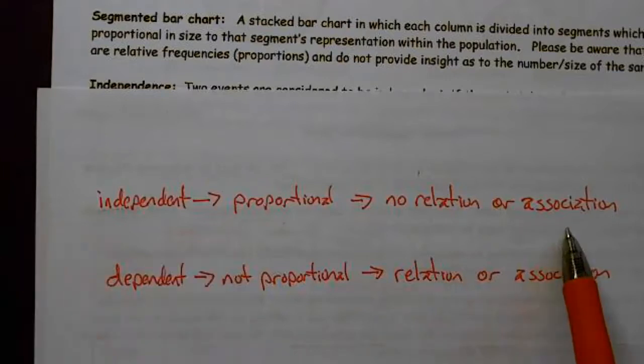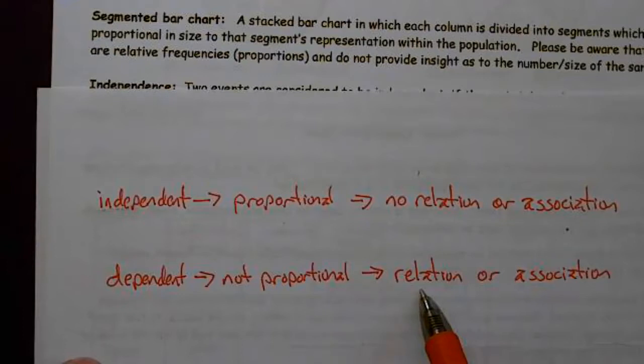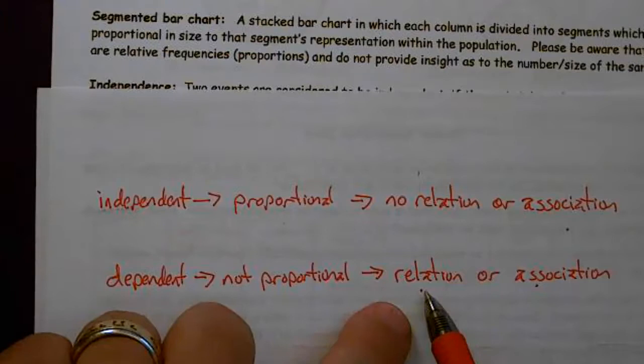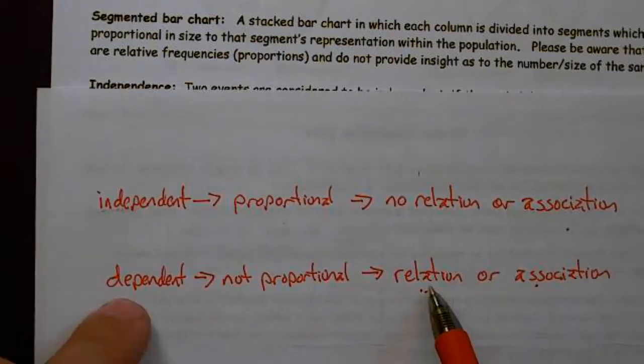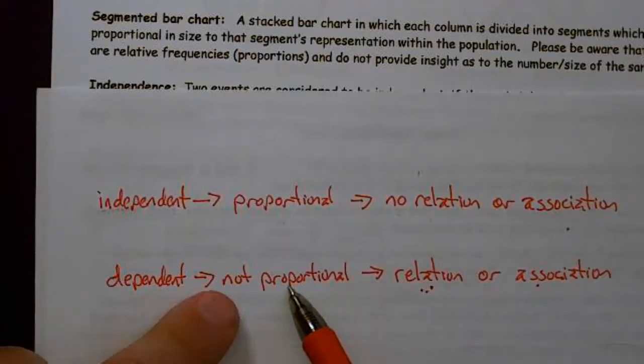So let's think about this. If you're dating and you're in a relationship, we associate you with the person that you're dating. So if you're in a relationship, there is an association. That also means you're not independent. That means you can't go around looking at other people because you're in a relationship. And mathematically, it means it's not proportional.